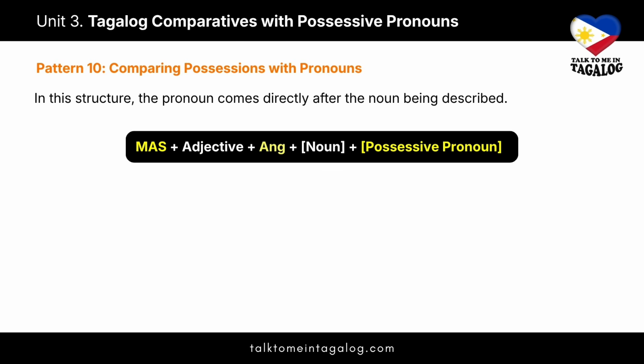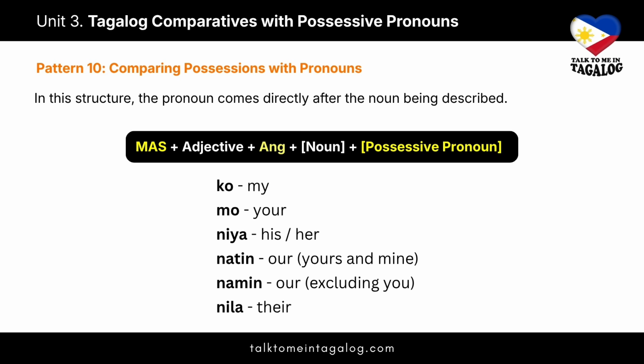Next is pattern 10, comparing possessions. In this structure, the pronoun comes directly after the noun being described to show ownership. The pattern is mas plus adjective plus ang plus noun plus possessive pronoun. This is the most common way to say things like my house is bigger or your car is faster in Tagalog. Before we look at examples, let's have a quick review of the Tagalog possessive pronouns you'll need.